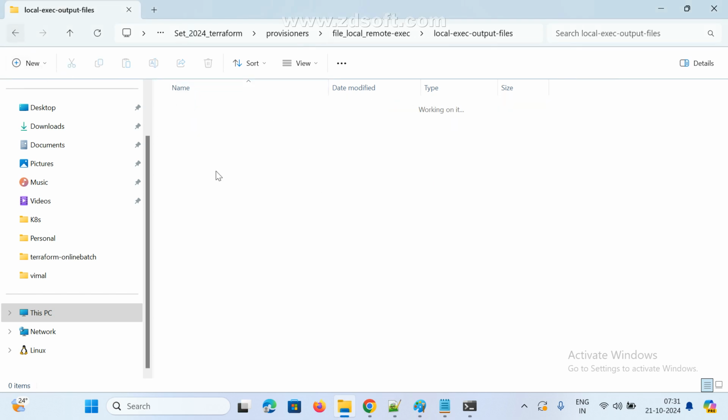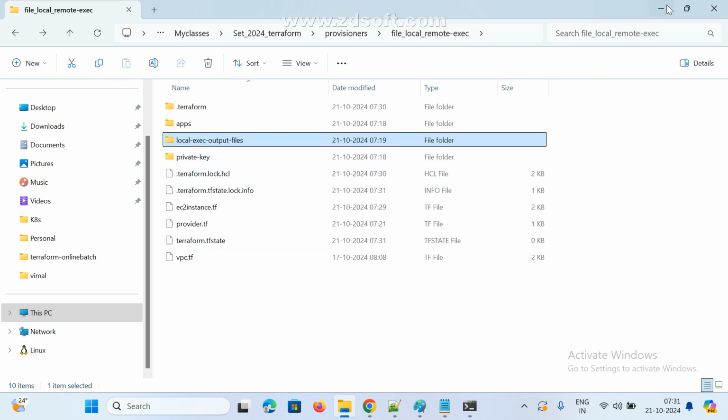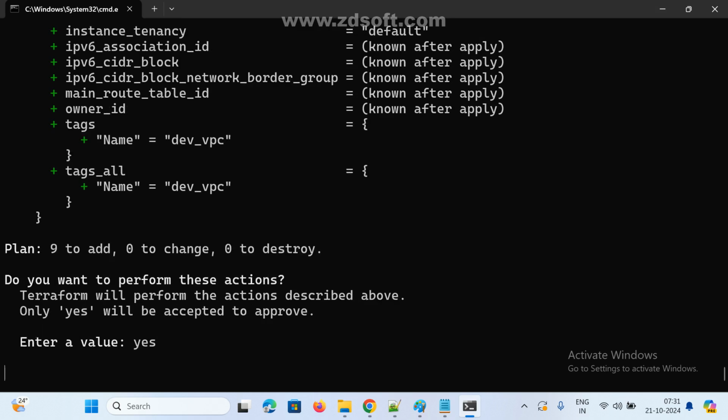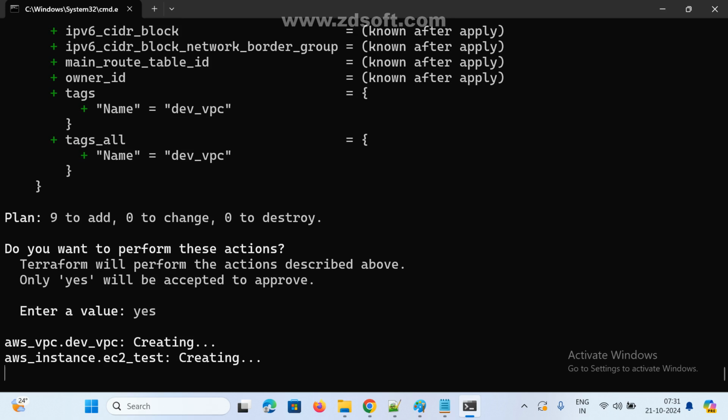After executing my script, we can see all these things. Now I am using terraform apply. Yes. Now 9 resources: EC2, VPC, and subnets. In my script everything is available. I already copied and pasted it in the previous class, right? Everything will be visible.